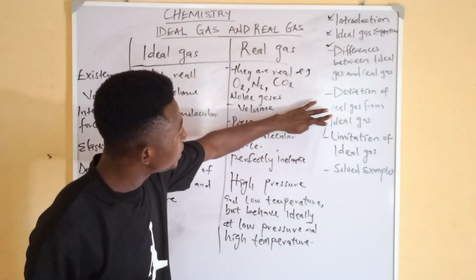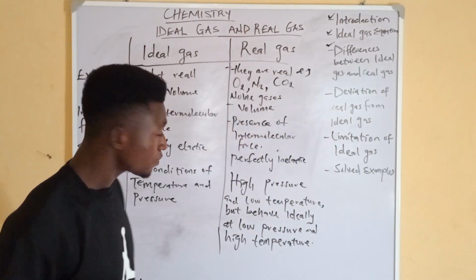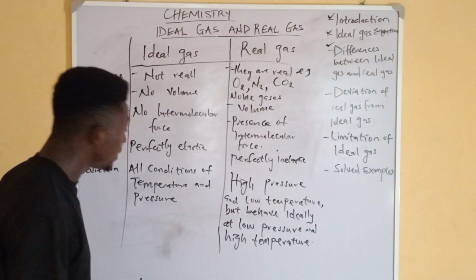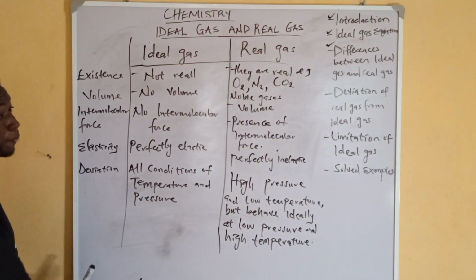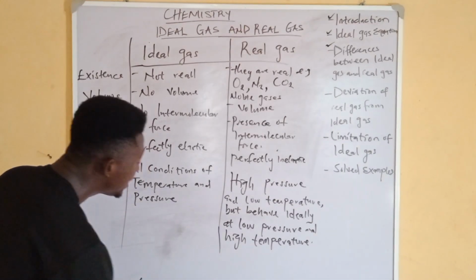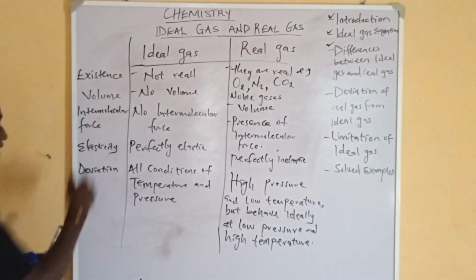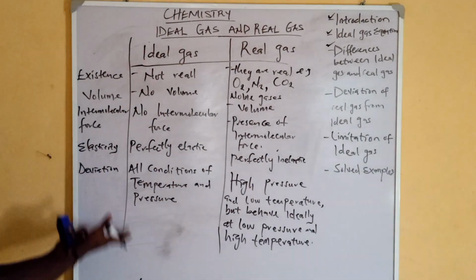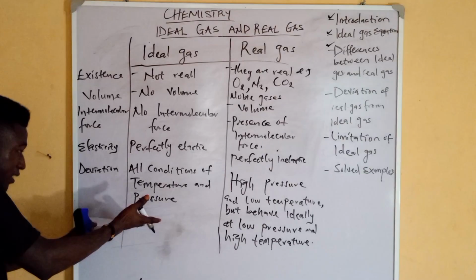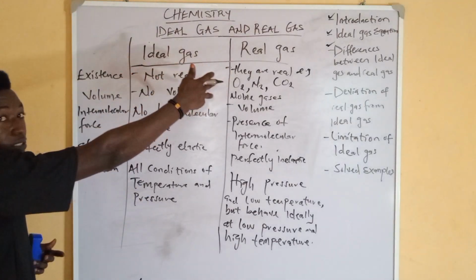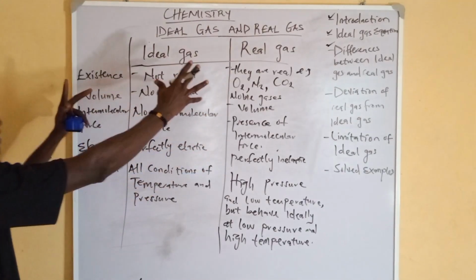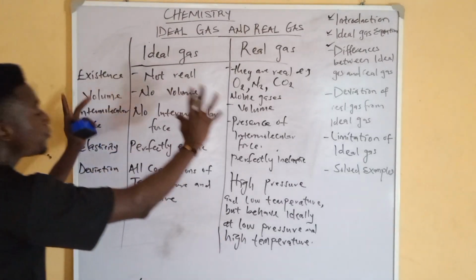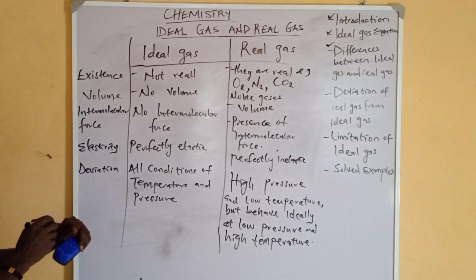So how about the limitation of ideal gas? I think I will also include it here. The limitation of ideal gas is that it does not liquefy, which can as well be put under the differences. Do you understand? So I'm just creating this table so that you grab the full information about ideal gas and real gas.